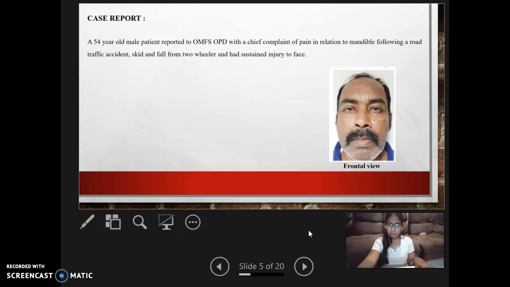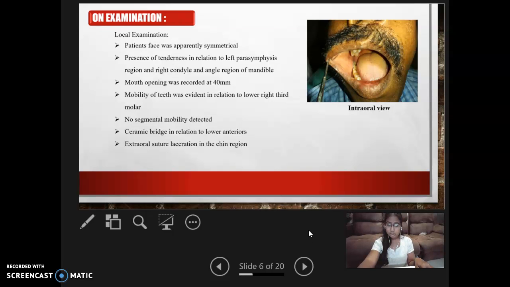Coming to our case report, a 50-year-old male patient reported to the OMFS department with the chief complaint of pain in relation to the mandible following a road traffic accident, a skid and fall from a two-wheeler, and had sustained injury to the face. On local examination, the patient's face was apparently symmetrical, with tenderness in relation to the left parasymphysis region and right condyle and angle region of the mandible.